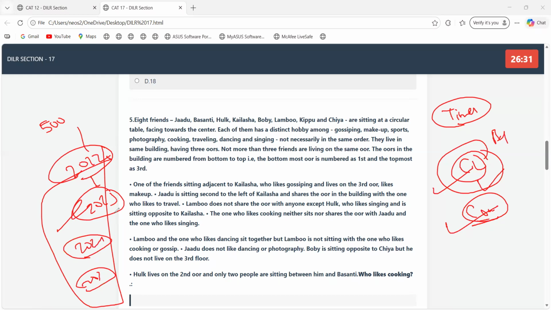Anything can happen. You need to be prepared for the scenario where the first set you pick under pressure turns out to be the wrong pick. What you need to do after that is more important. All of this is included in this course. I have already told you from day one itself, we're going to solve the sets with a timer. I'll be solving every set in the class. We are focusing more on timer-based tests. Once we reach the level where your approaches start clicking, we'll jump directly to the section part, because this is the only way to improve DILR. Fine, clear? Okay, this is all about this.